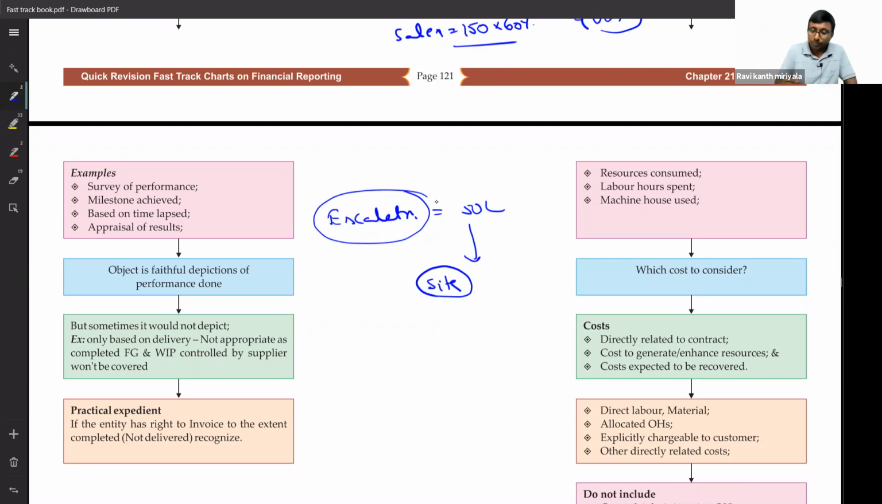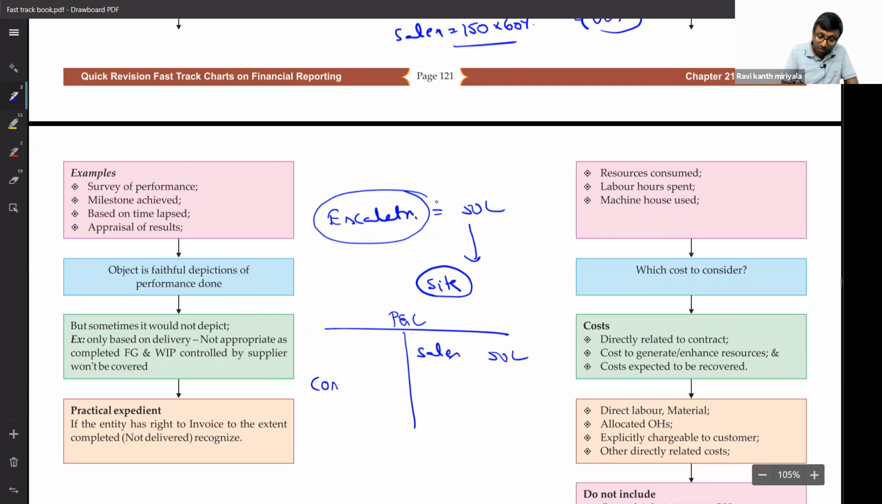Then what should I do? In the profit and loss, escalator related sales will be recorded. How much, sir? Escalator sales, I will say 50 lakh. Cost also I will say 50 lakh, because with respect to the escalator, you didn't do any job. So on that job, you are not supposed to recognize any gross profit. Are you getting my point?